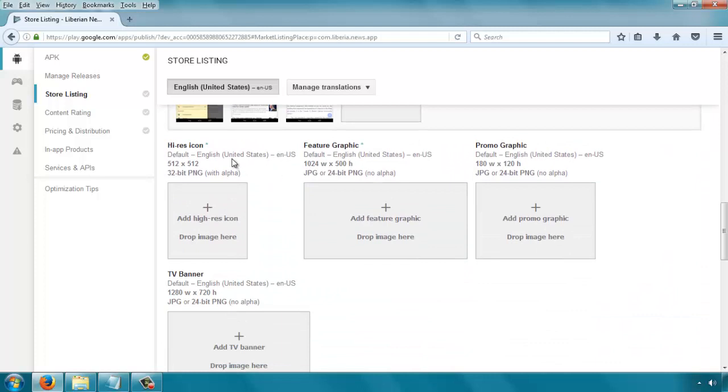The next thing we'll need to upload is the high resolution icon, or high res icon. The high res icon is the one that is 512 by 512, as it's written here. So these are the requirements, 512 by 512.